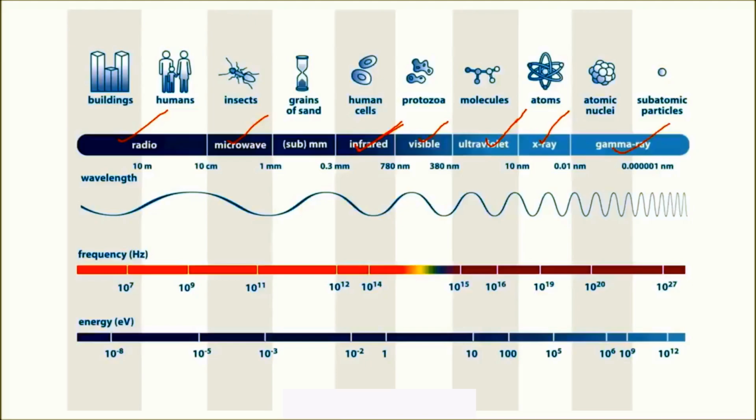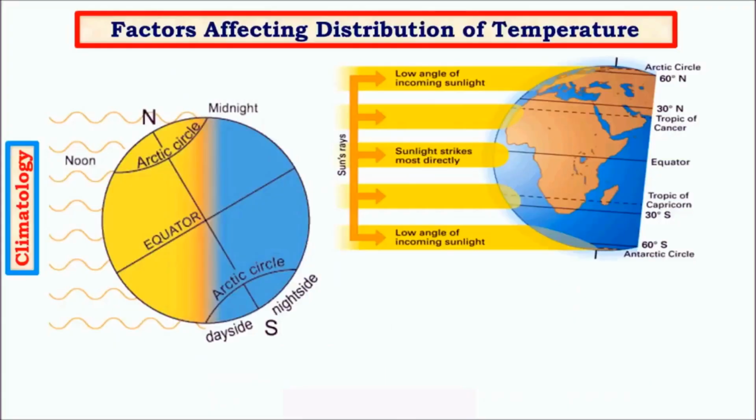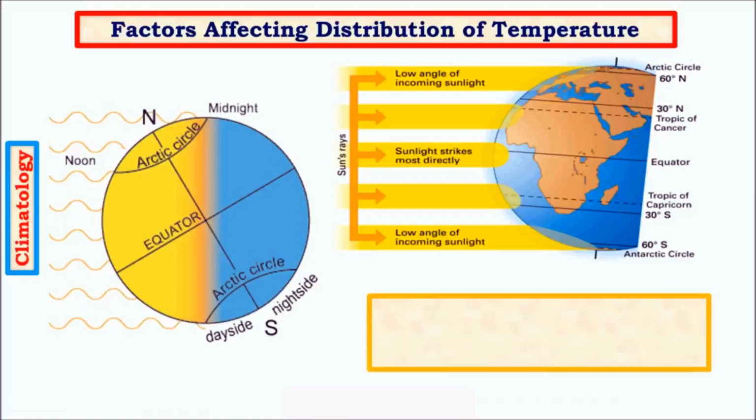So we'll study these things in the general science topic. For now, just remember a few concepts. But this is definitely a very important diagram for your prelims. And then moving on to factors affecting distribution of temperature, we'll see what the important factors are.